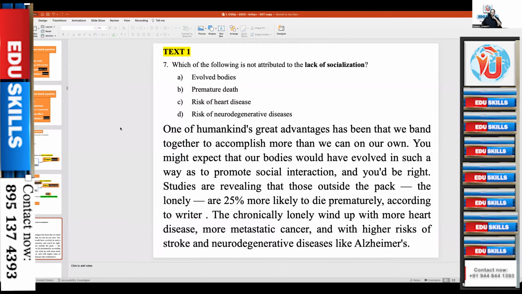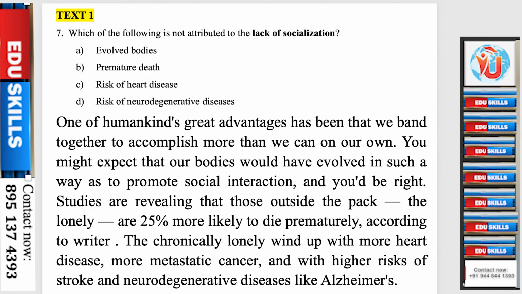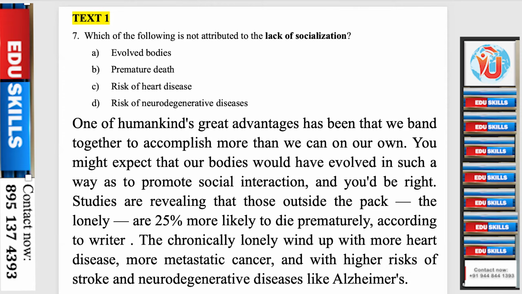7. Which of the following is not attributed to the lack of socialization? A. Evolved bodies. B. Premature death. C. Risk of heart disease. D. Risk of neurodegenerative diseases. One of humankind's great advantages has been that we band together to accomplish more than we can on our own. You might expect that our bodies would have evolved in such a way as to promote social interaction, and you'd be right. Studies are revealing that those outside the pack, the lonely, are 25% more likely to die prematurely. According to the writer, the chronically lonely wind up with more heart disease, more metastatic cancer, and with higher risks of stroke and neurodegenerative diseases like Alzheimer's.